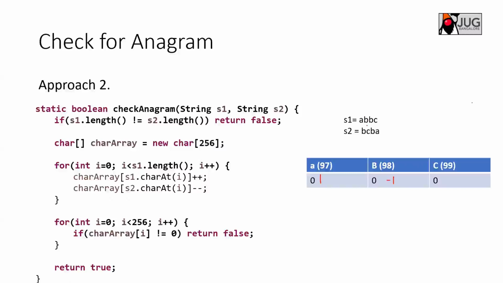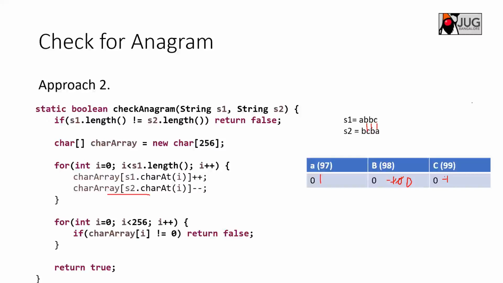And the next characters, the comparison of B and C here. Once B comes, I will increment, so this -1 becomes 0 now. And for C, I will make -1 here because I'm decrementing for S2. So this C becomes -1. Then it goes to the next B. For S1, it makes plus plus. For S2, again it is a B, it makes minus minus. So again this becomes 0 here. That is done. Now C and A.